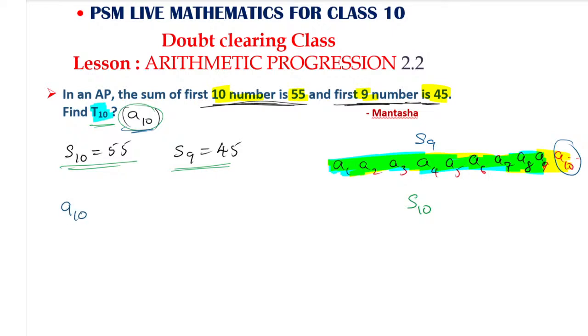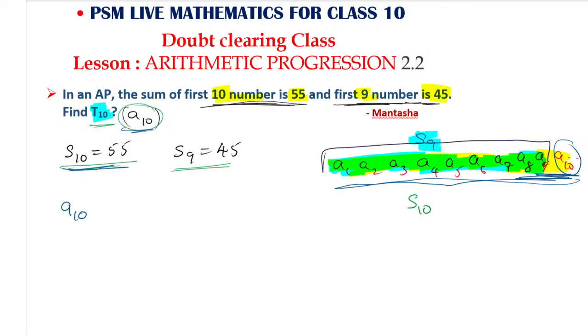See, when you are finding S10, it includes A10 also, from A1 to A10. When you are finding S9, we are including A1 to A9 only. So A10 is left. How to find A10? Very easy, you can apply a formula. No new formula is needed.